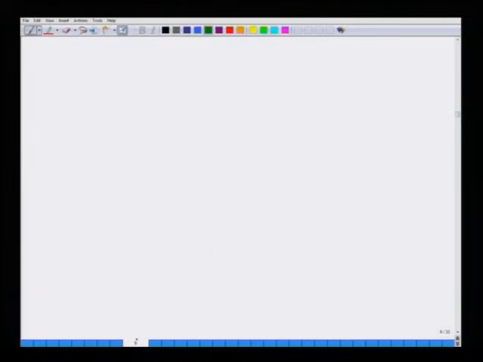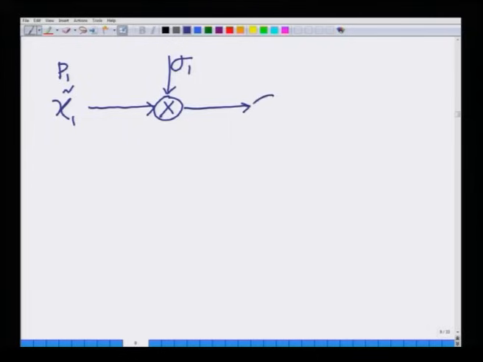Let me represent the same thing schematically, so that the understanding becomes clearer. I have x 1 tilde, I am transmitting this with power P 1, through a channel of gain sigma 1, and at the receiver there is addition of noise n 1 tilde, and I obtain y 1 tilde.